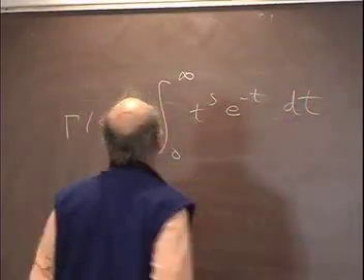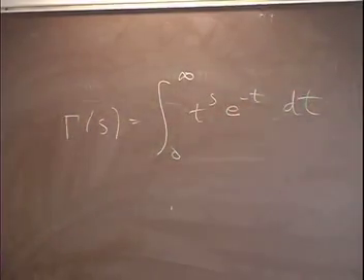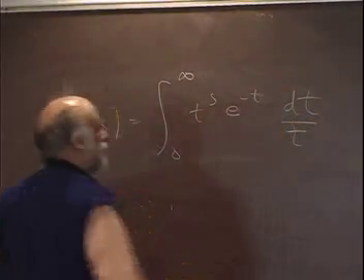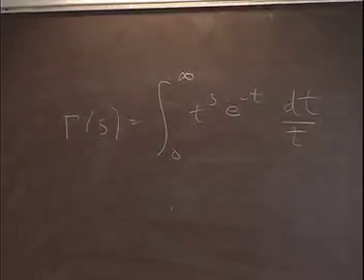You need to divide by t, because it's multiplicative. There we go, this is very good. He's exactly right.